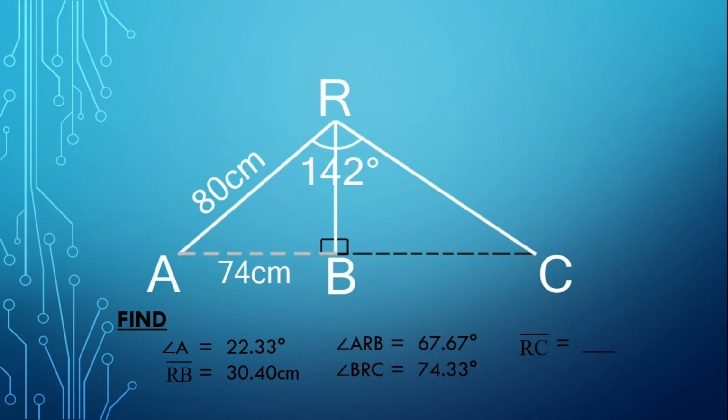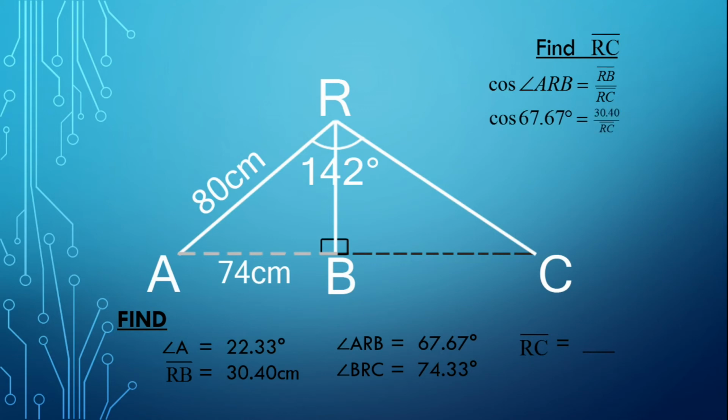Finally, we can find the measurement of segment RC, wherein cosine of angle ARB is equal to the adjacent side segment RB over hypotenuse segment RC. Then apply substitution. Cosine 67.67 degrees is equal to 30.40 over segment RC. After that, use transposition.